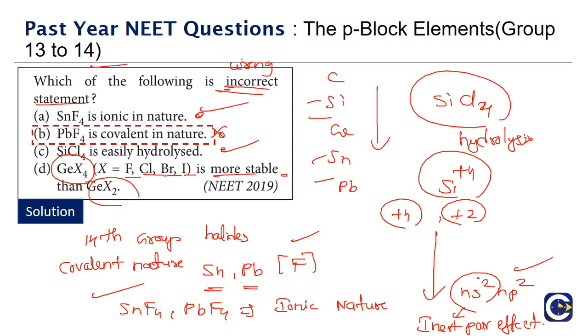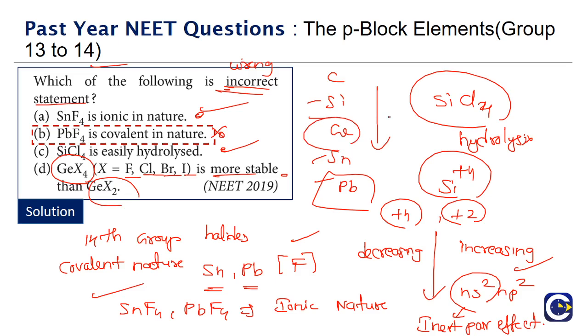As a result, as you go down the group, the stability of the +2 state increases and the stability of the +4 state decreases. But the +2 state is mainly stable only for the bottommost element, which is lead. Even tin can show a +2 state as well, but the stability is predominantly for +4.